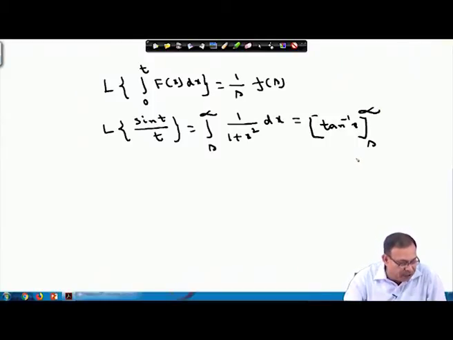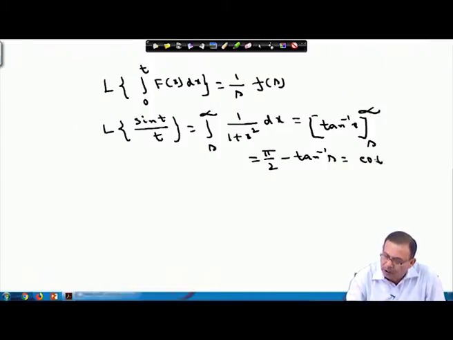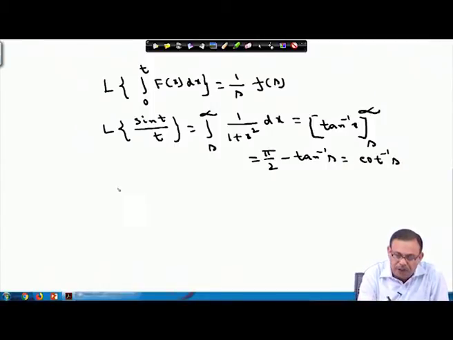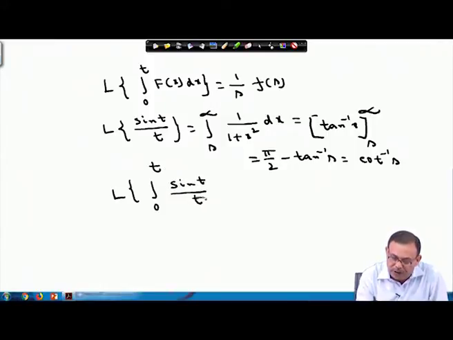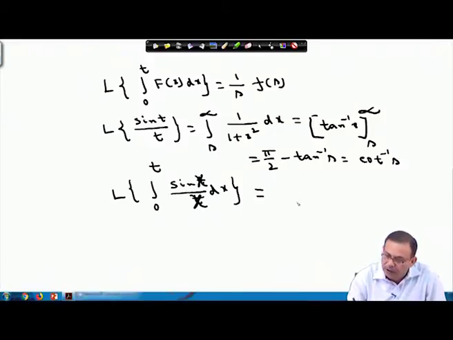Once I am writing tan inverse s from s to infinity, this will become pi by 2 minus tan inverse infinity, which is pi by 2 minus tan inverse s, and this is nothing but cot inverse s. So the Laplace transform of the integral from 0 to t of sin x by x dx, using this formula, is 1 by s into f s.